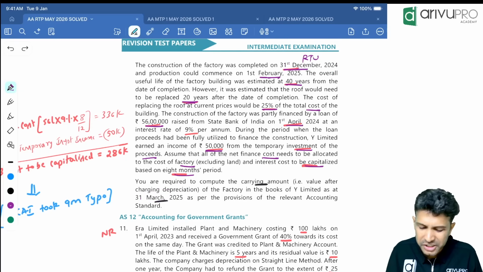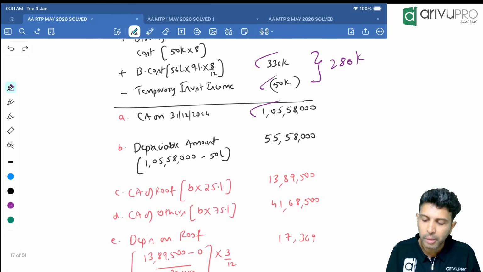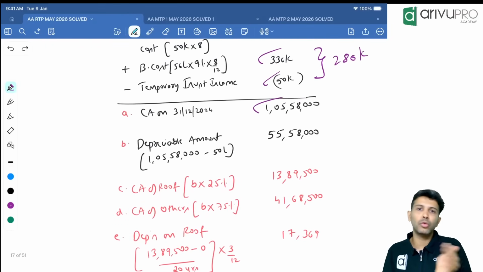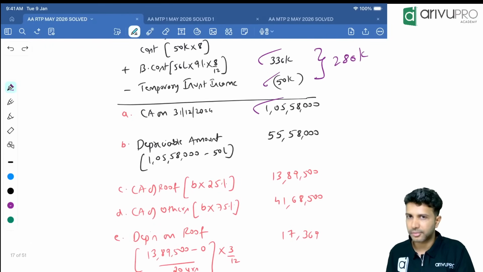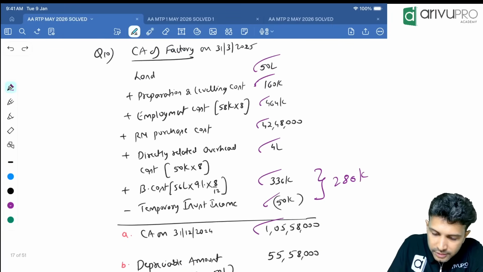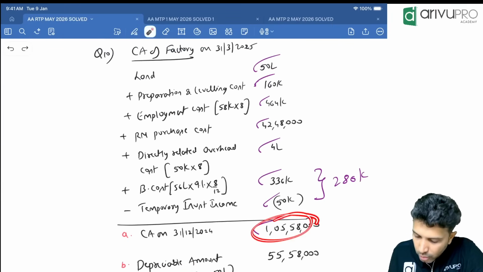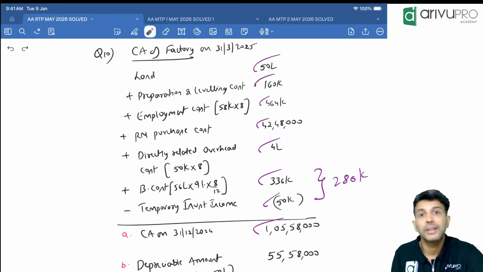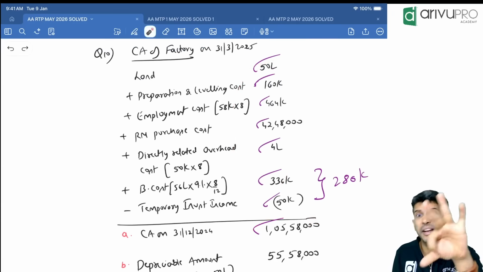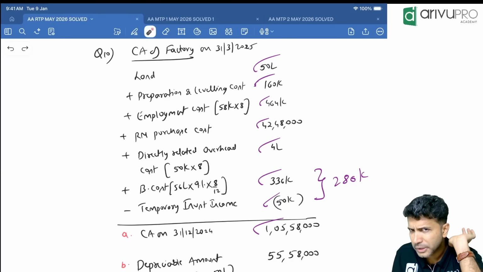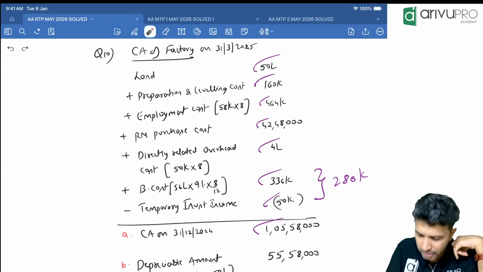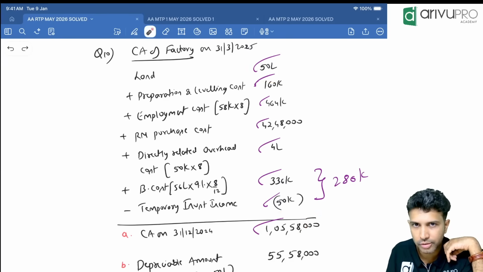So you'll have to depreciate the asset. But here there is component accounting also, because there is a roof with 20 years life, others 40 years life. But before that, this particular number, 1 crore 5 lakh, whatever you got by adding all this, is for land and factory put together. Land, do you depreciate? Land is not a depreciable asset, but this 1 crore 5 lakh includes land cost of 50.